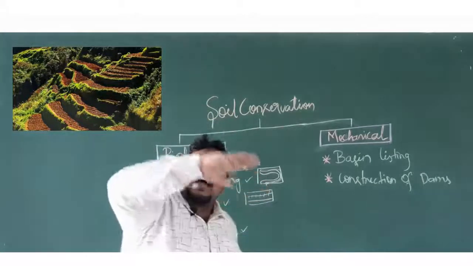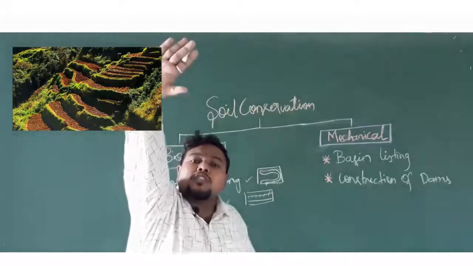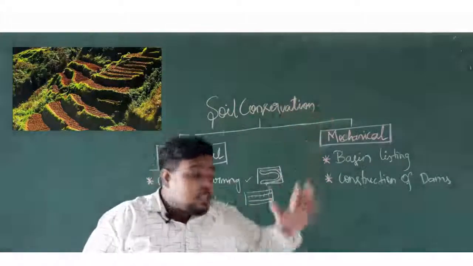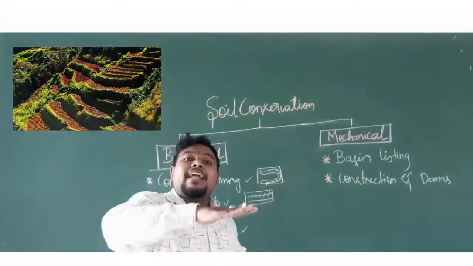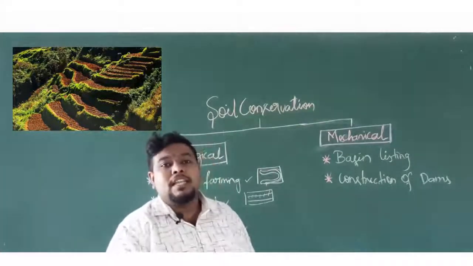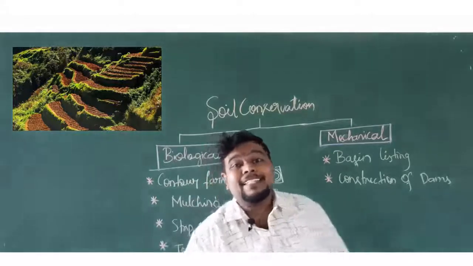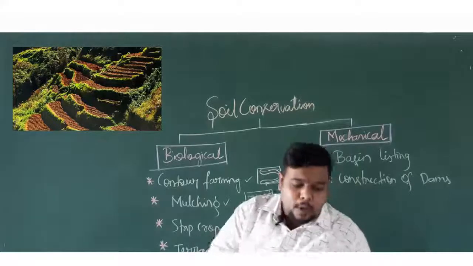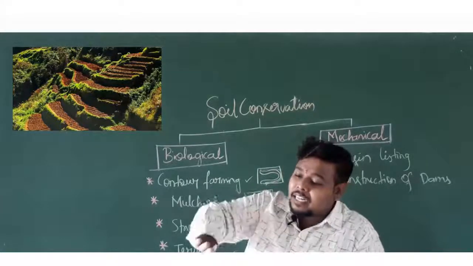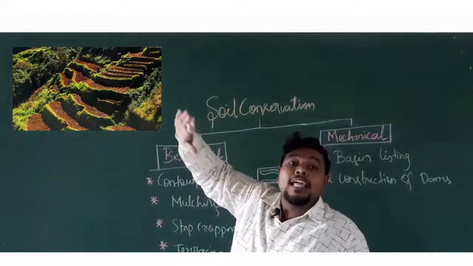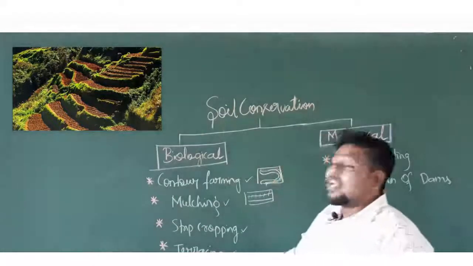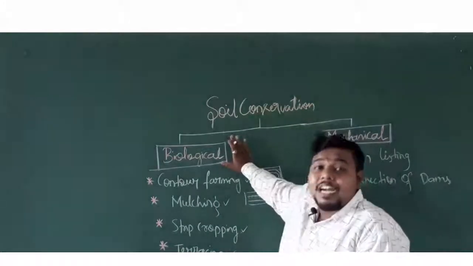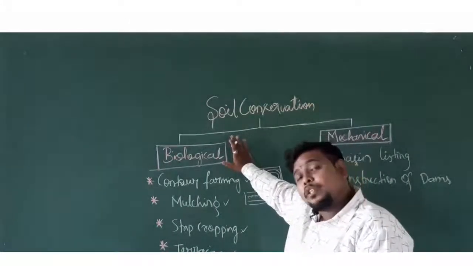If you grow the plants in this manner, it reduces the soil erosion because the soil is held in all the layers completely. So you are growing it in an elevated condition, reducing the soil erosion. That is what is meant by terracing. Terrace farming is nothing but increasing the altitude of the plant. One plant will be here, another set here, another set here. If you are going in an elevated condition, that can be called terracing. So these are all the various biological methods implemented to check soil erosion.